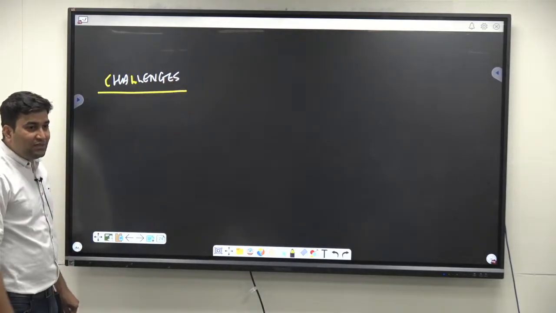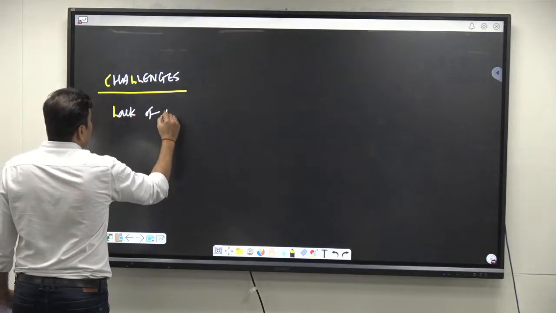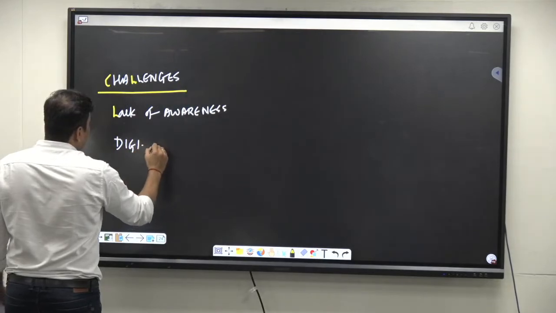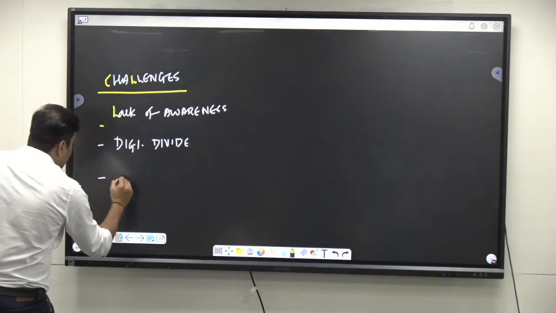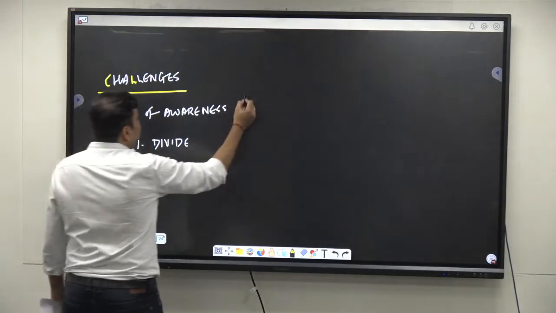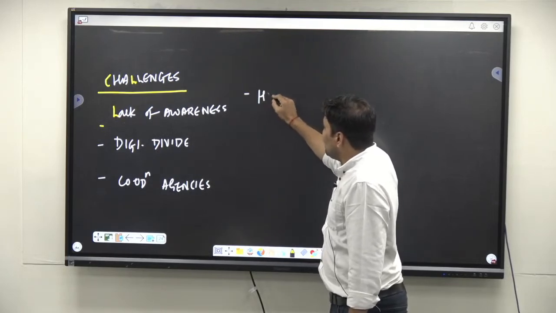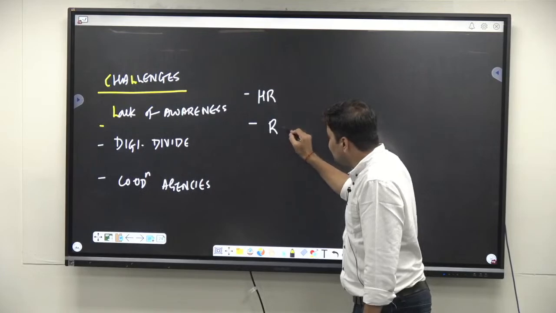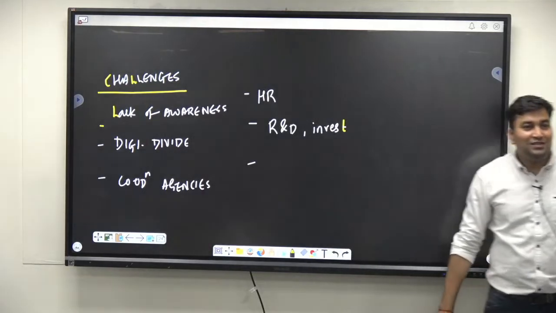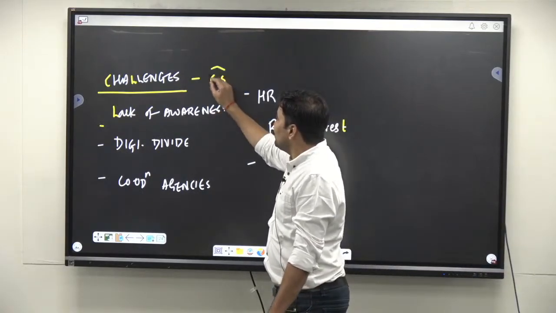What are the challenges of cyber security? The challenges are: there is lack of awareness, as I mentioned earlier, the digital divide, lack of coordination among the agencies and ministries, lack of training, lack of human resources, lack of research and development investment, etc. These are all the challenges with respect to cyber security.